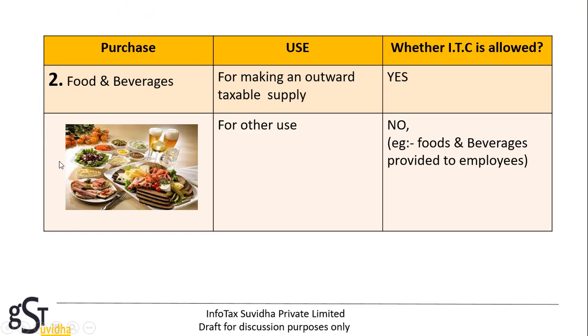If a person purchases food or beverages and uses them for making an outward taxable supply, then yes, input tax credit is allowed. If food and beverages are used for any other purpose, then no, input tax credit is not allowed. For example, food and beverages provided to employees by the company.